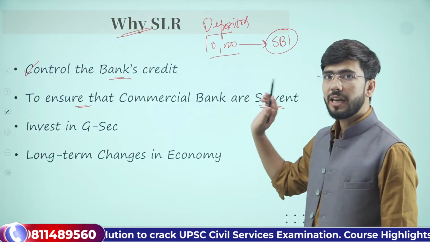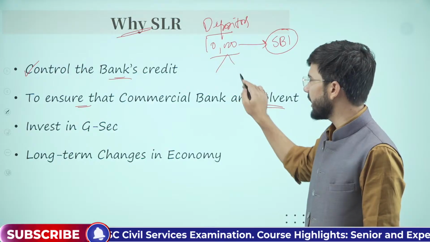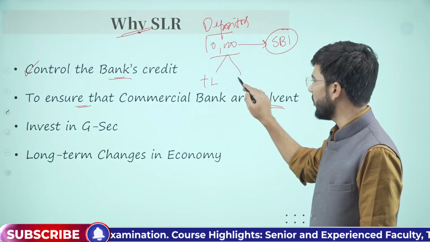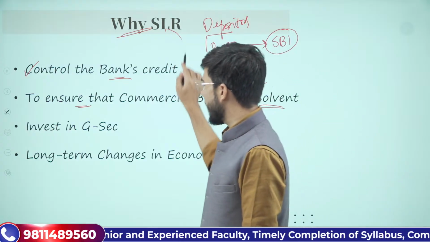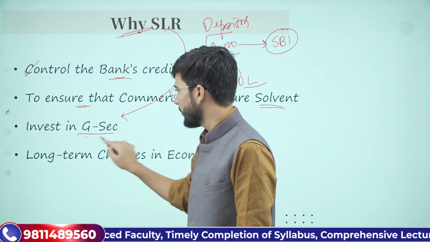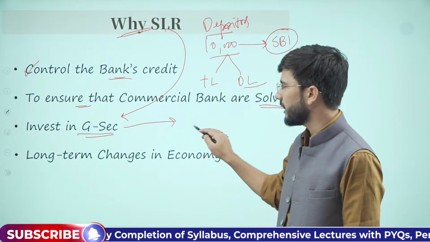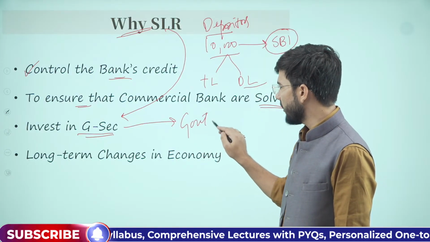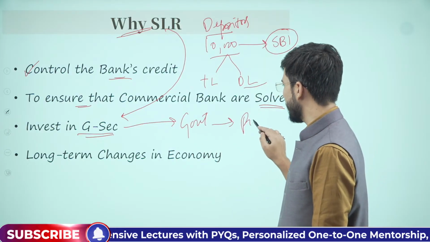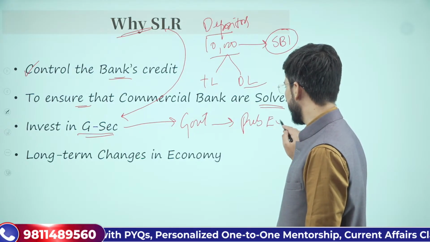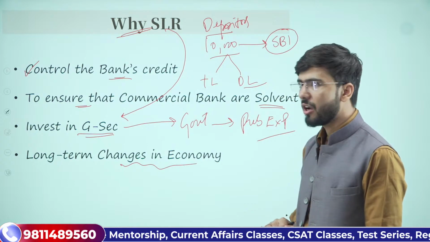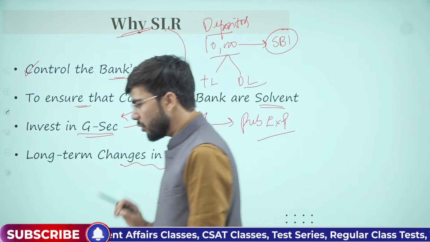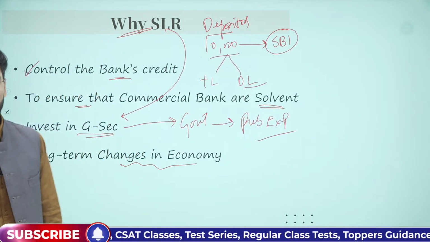This is the liability on the bank. This liability, as I said, can be time liability or it can be demand liability also. The SLR has to be invested in government securities. This money is taken by the government and the government utilizes this money in public infrastructure and public expenditure. Understood? Long-term changes in the economy. This SLR controls the long-term changes in the economy.